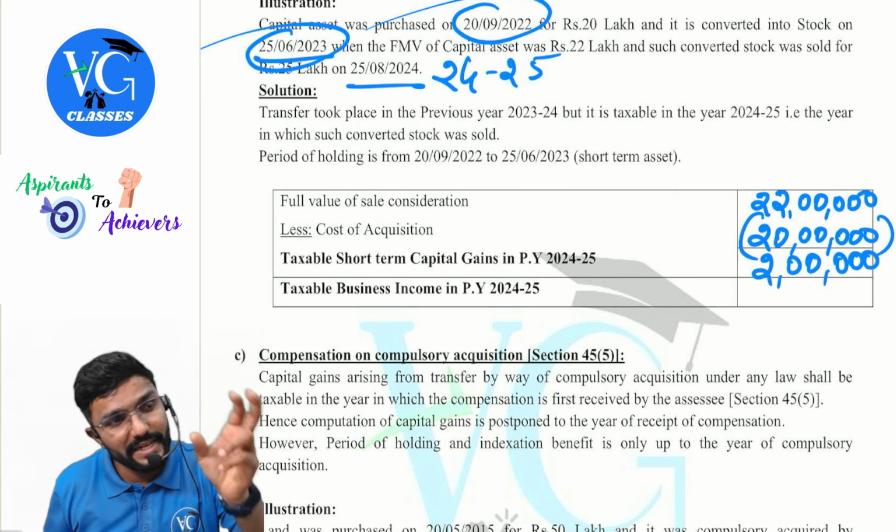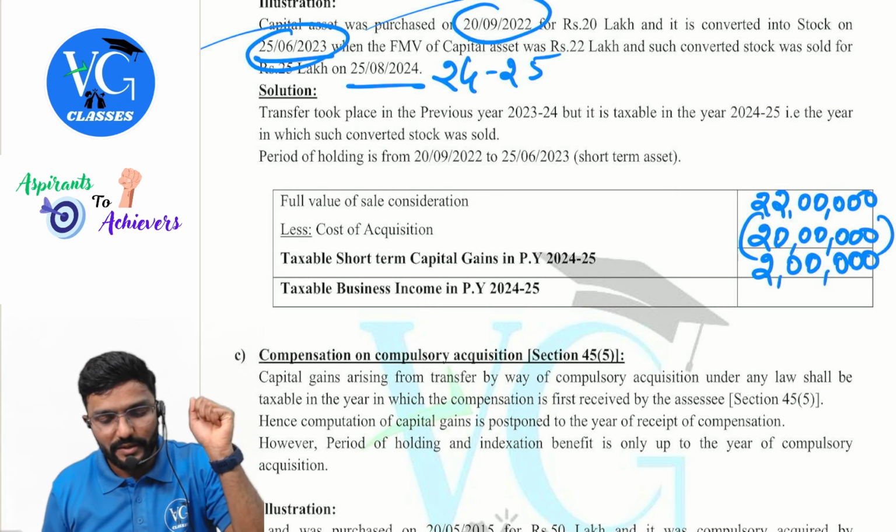It is a gain in the year 22-23. But is it, sorry, 23-24. It is a gain in the year 23-24. But when is it taxable? 24-25. So business income is how much, guys?